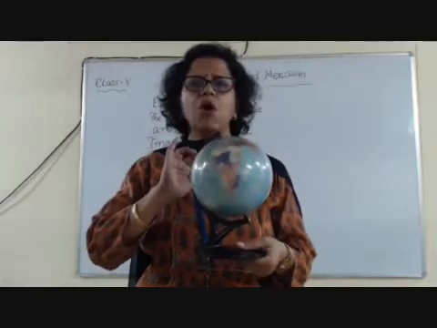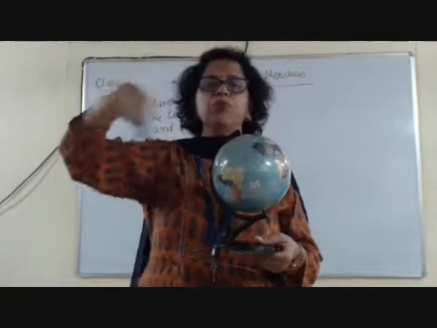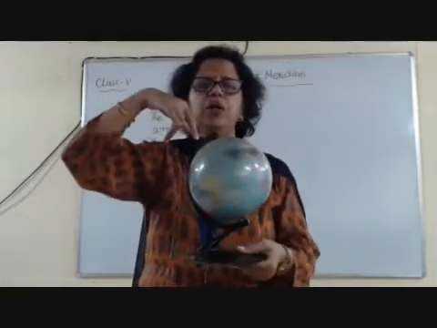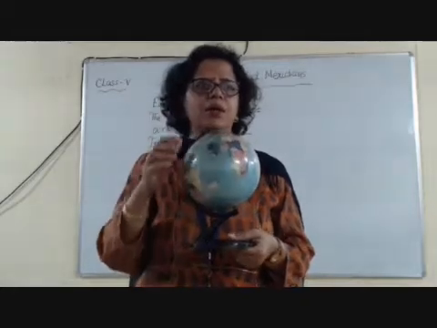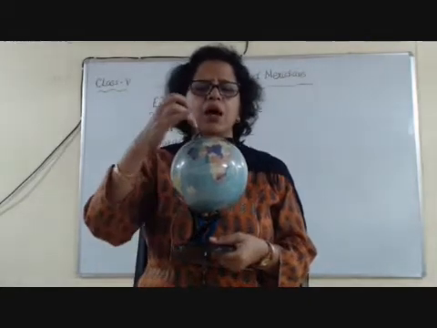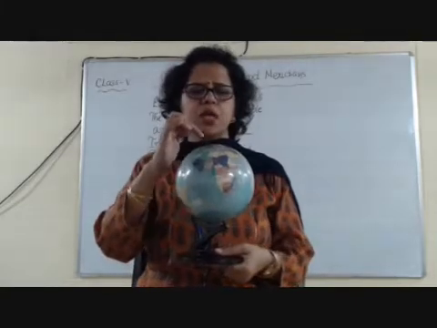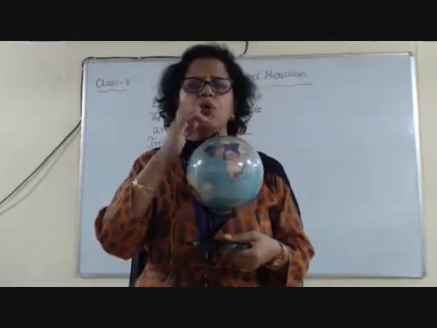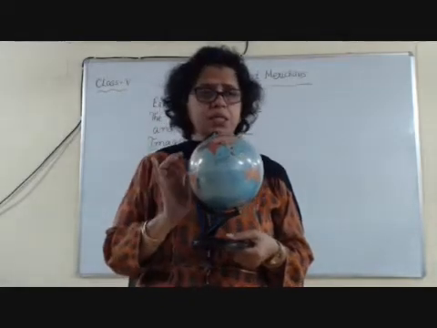As I have told you, there are 360 lines of longitude, like we say now, turn 360 degrees means full turn. One full turn is called 360 degrees turn. Okay, whatever it is. Now these lines of longitude which you can see drawn from North Pole to South Pole, they are 360 lines.